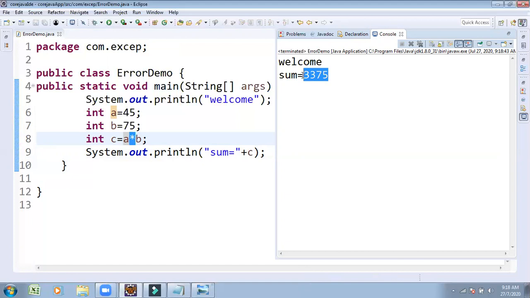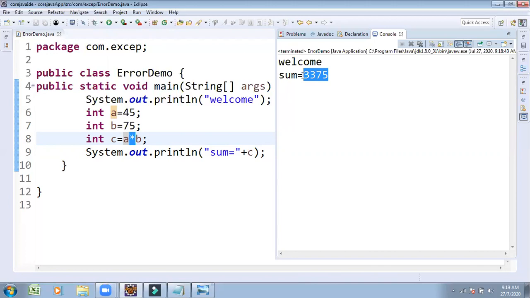Compiled successfully. Previously there was a compilation error, so there we were getting the error. But now compilation is done successfully, yet it is generating the wrong output, because you inserted the wrong logic. Due to the wrong logic insertion, the output is also generated in the wrong way. This is called a logical error.